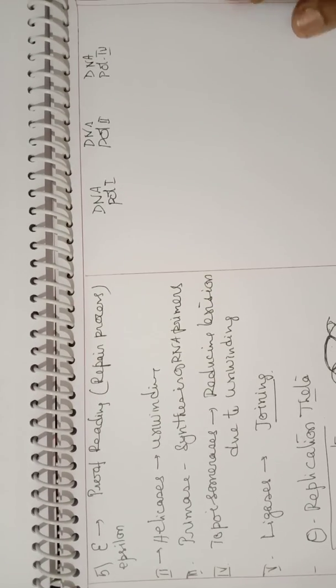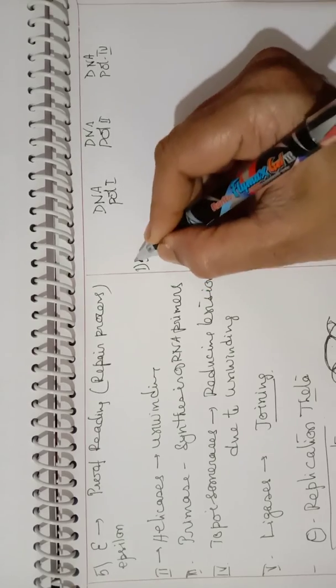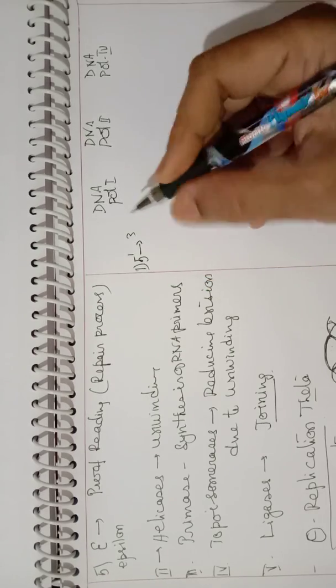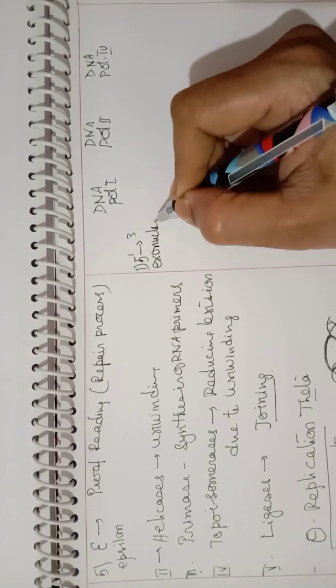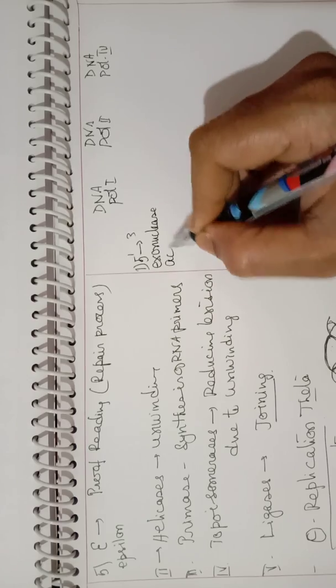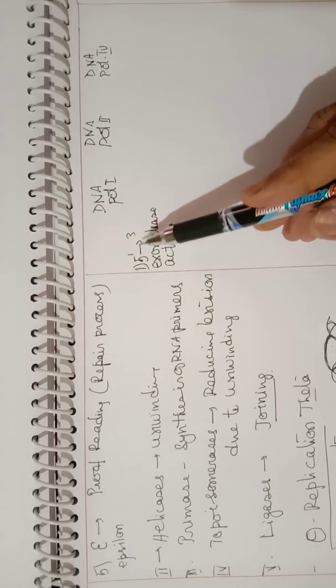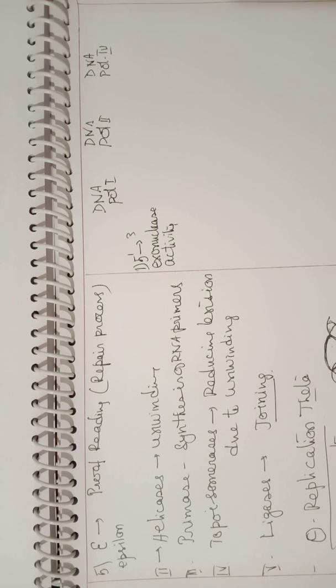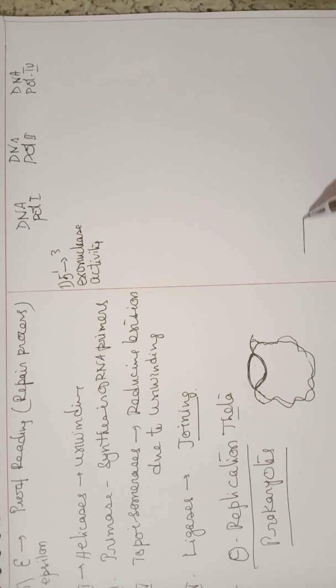As a summary, if we take the first point, 5' to 3' exonuclease activity. The meaning of this is, suppose this is the DNA strand, in this direction 5' to 3'.